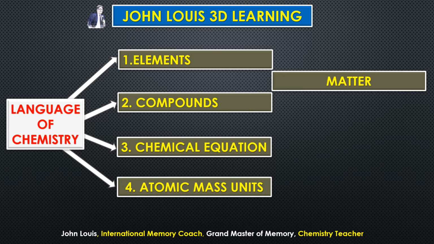Elements and compounds are matter. Everything you look at around us is made of either elements or compounds. What is a compound? A compound is a combination of elements in a fixed ratio. Two or more elements combined together to form a bigger product known as a compound. These are all matter. Everything is made up of matter. For example, the pen you are using, the mic I am using to speak now, the chalk piece your teachers use in school, or whatever your mom uses for cooking, everything is matter. This is what we are going to study in this chapter.